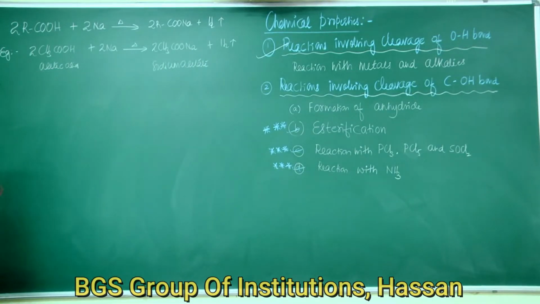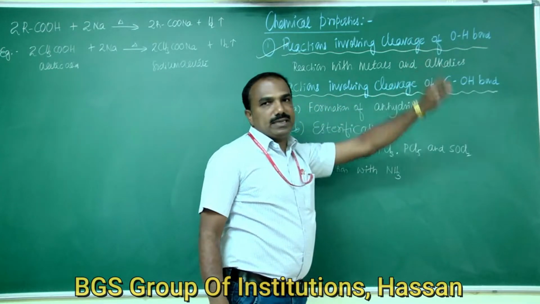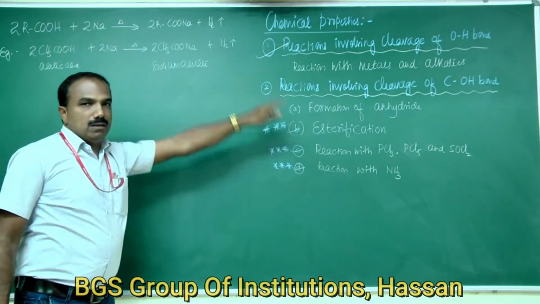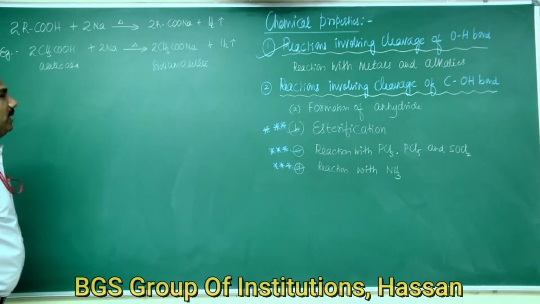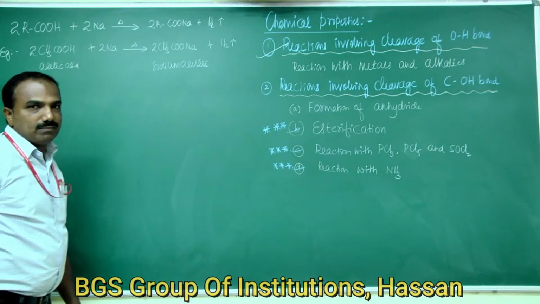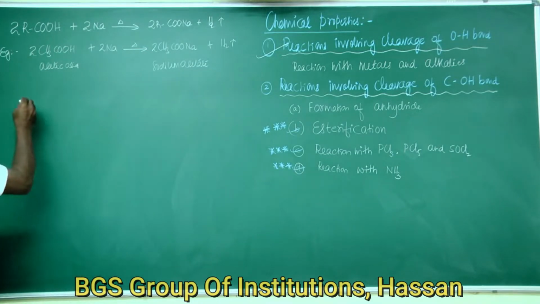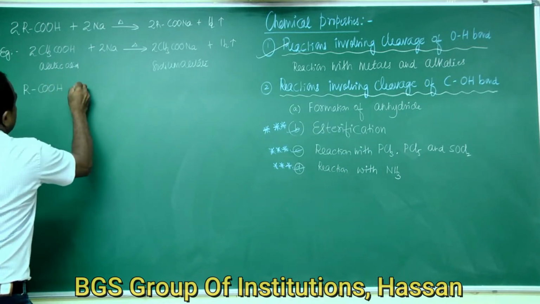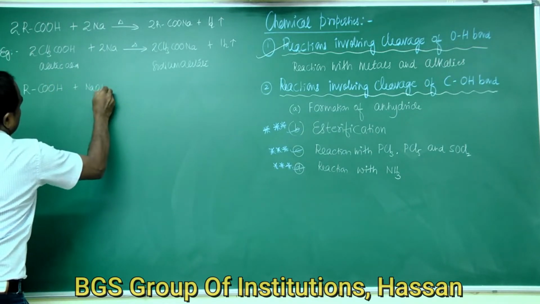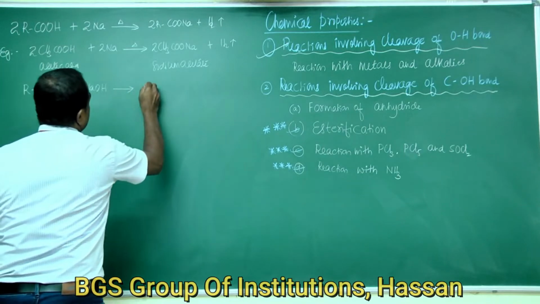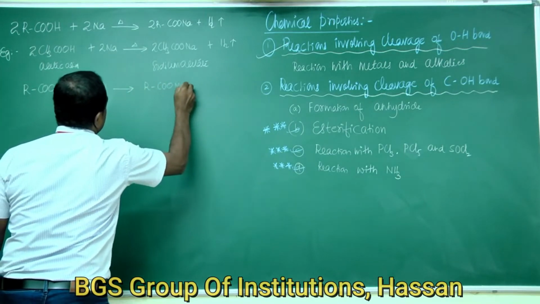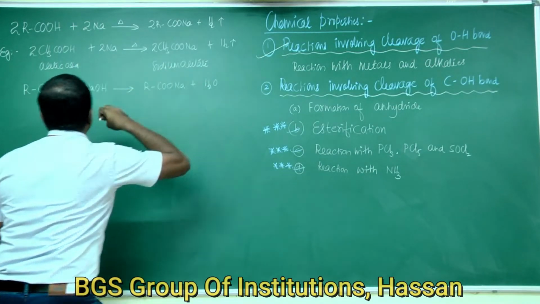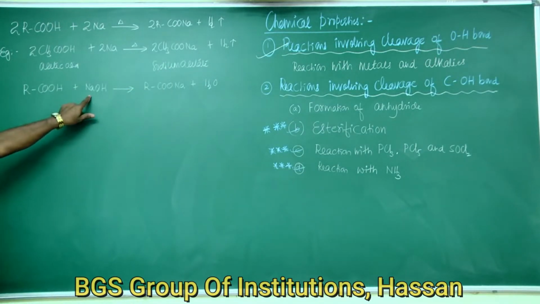Likewise, alkalis, that is reaction with sodium hydroxide. Like phenols, carboxylic acid also reacts with sodium hydroxide to form salts. For example, the general reaction can be written as RCOOH plus NaOH to give salts RCOONa plus H2O. This is the alkali, sodium hydroxide.